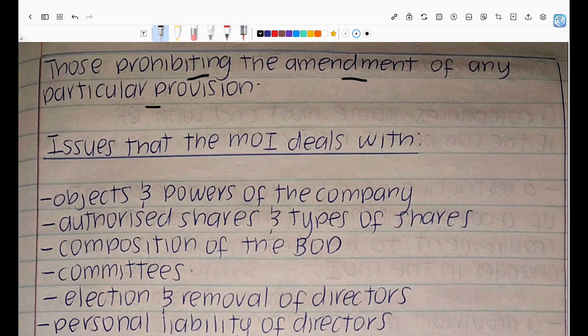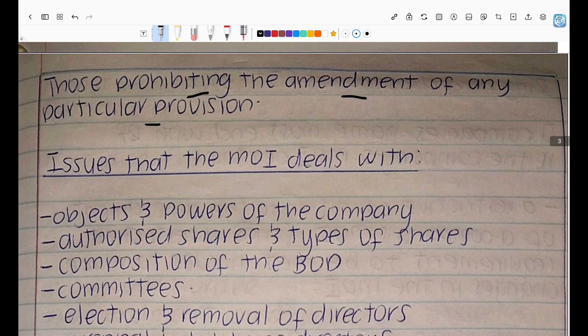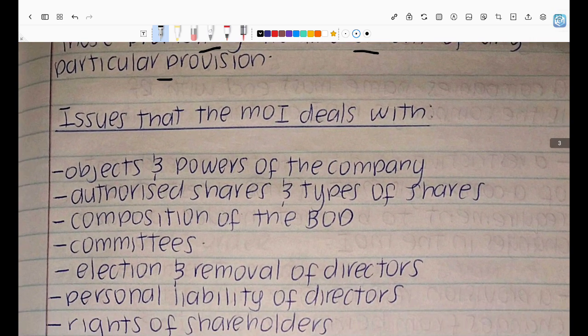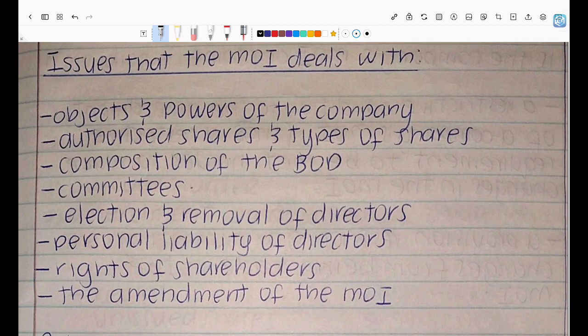And then they put a provision that says you cannot change that provision. So you are ring fencing that MOI, you are ring fencing that company, saying there is a certain provision that you cannot change. If we say you need to reappoint directors every 3 years, you cannot change that, right? So it could also have provisions that prohibit you from changing the MOI itself. Right? Now, what does the MOI contain? What does it deal with exactly?